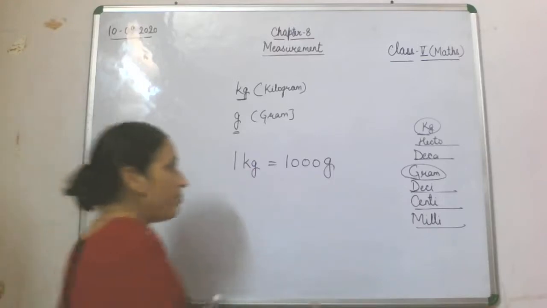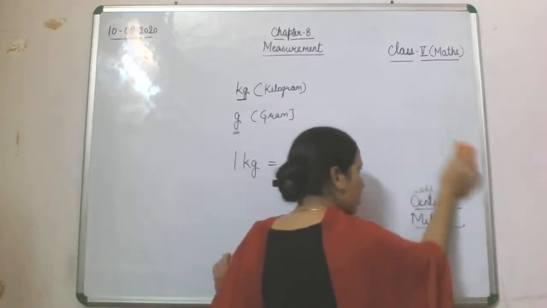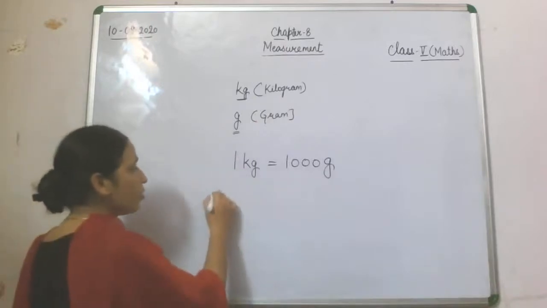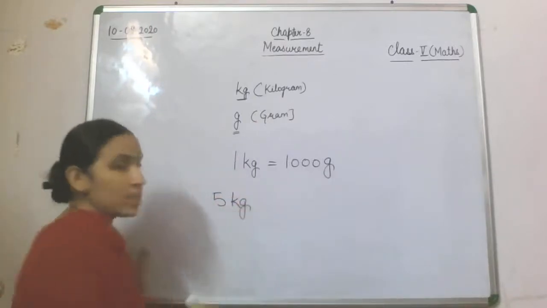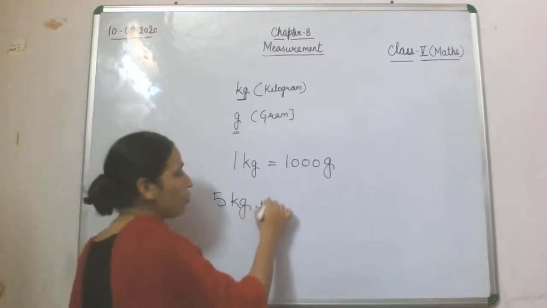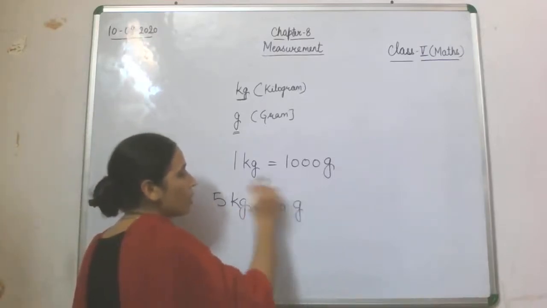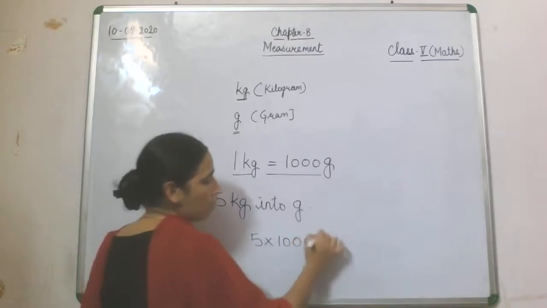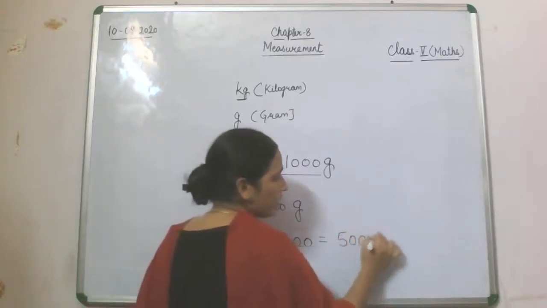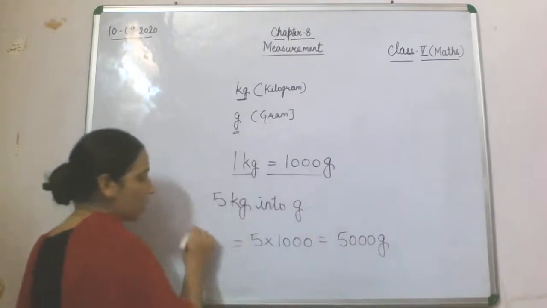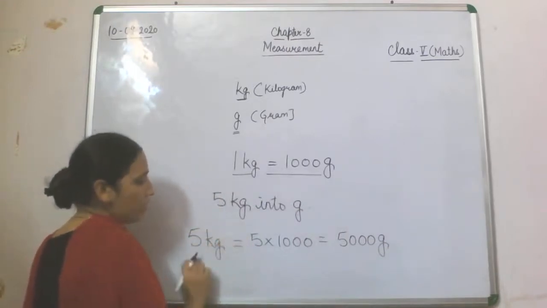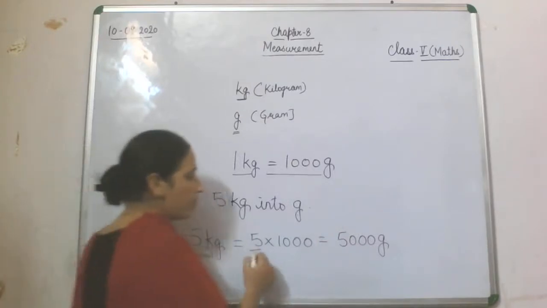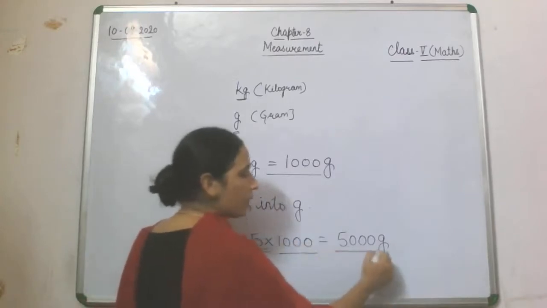The next question is related to conversion. If I ask you to convert 5 kg into gram, what will you do? We all are aware of it. 5 will be multiplied by 1000, and what we get is 5000 gram. So we have changed 5 kg into gram. 5 is multiplied by 1000 and that becomes gram.